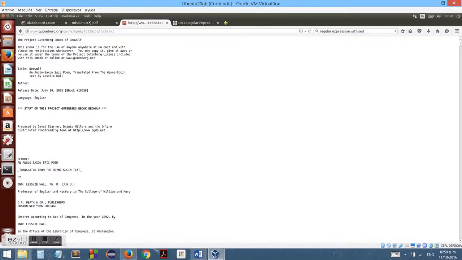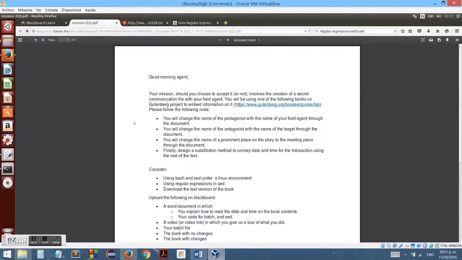The name of the protagonist of the book, which is Beowulf, is going to be changed to the name of my field agent, which is Armando Cons. The name of the antagonist of the book, which is mainly Grendel, is going to be the name of the target of my agent, and the name of my target is going to be Donald Trump.